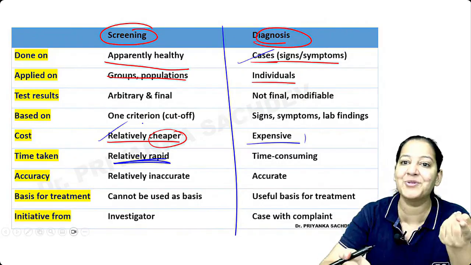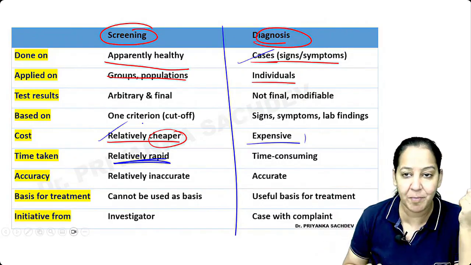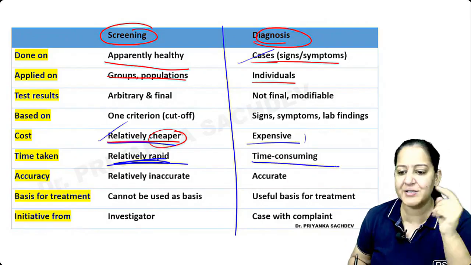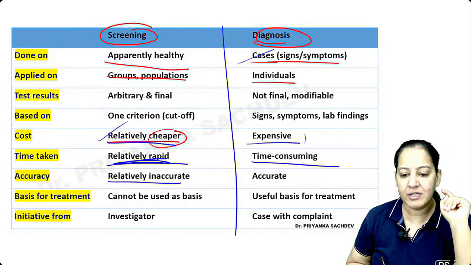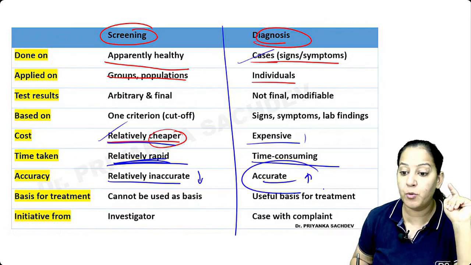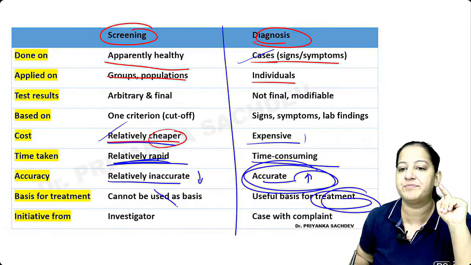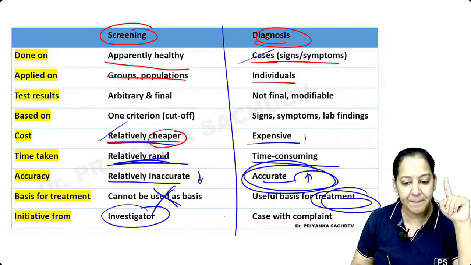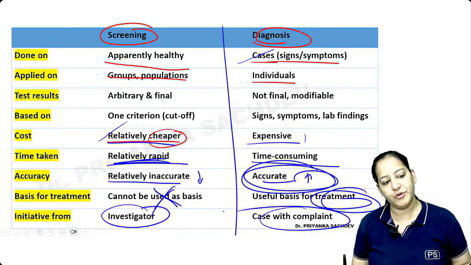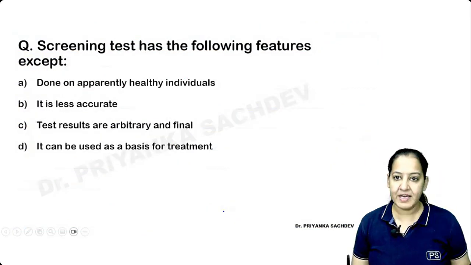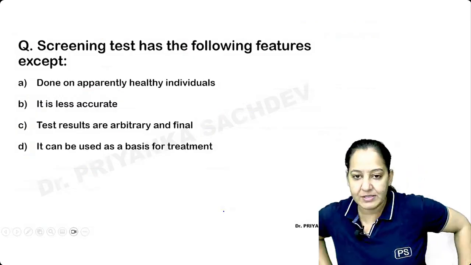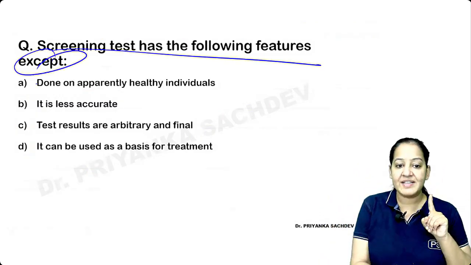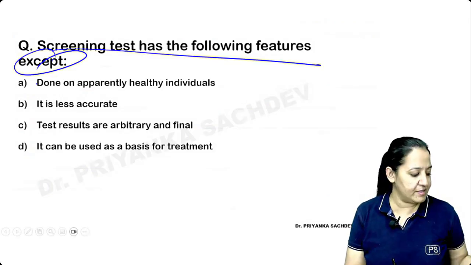For the screening test, we are going to the people and applying it. People will not pay for that. It should be cheap and rapid. The diagnostic test can be time consuming. The screening test is relatively less accurate. The diagnostic test is more accurate. This is the basis of treatment. The screening test is not the basis of treatment. This is done by the epidemiologist and this is done by the physician. I already told you. Can we go ahead? Say something. Please tell me the answer to this question. The screening test has all of the following features except which is not a feature of the screening test. Can you please tell me?